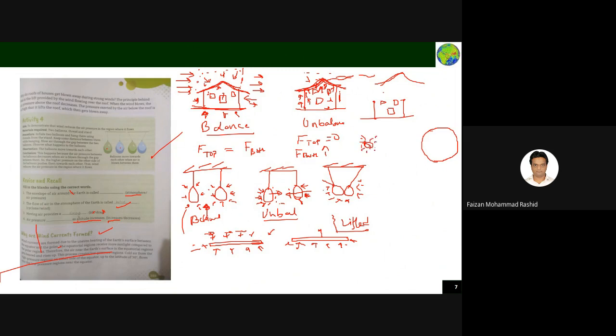So what will happen? Sun rays will travel like this one, this one. So this area, what is equator? What is pole? Any idea? Hello, hello. What is equator? Yeah, tell me. What is equator?